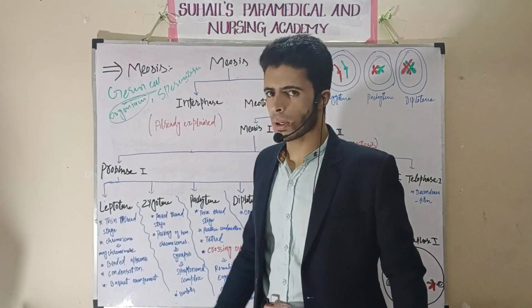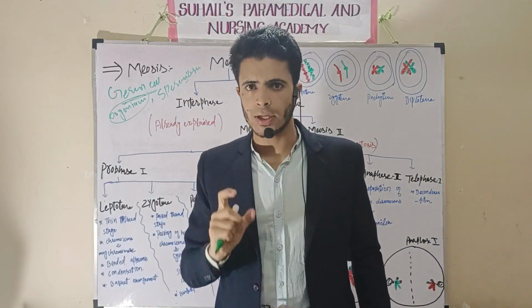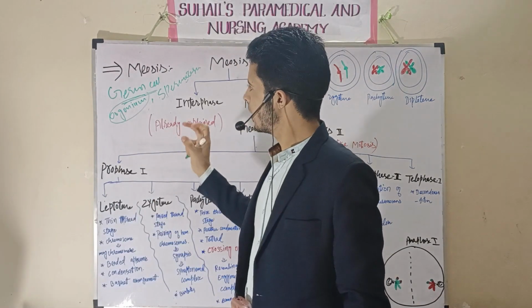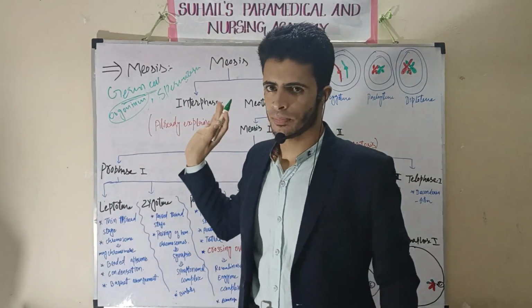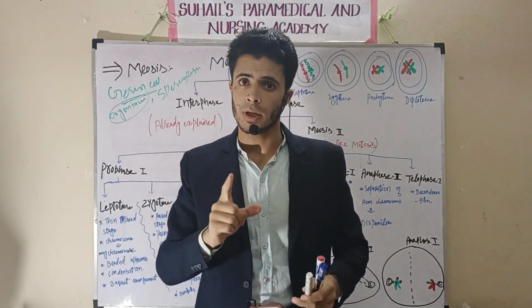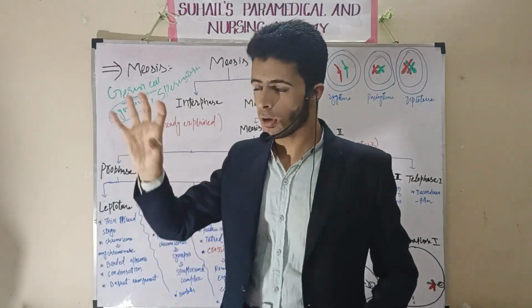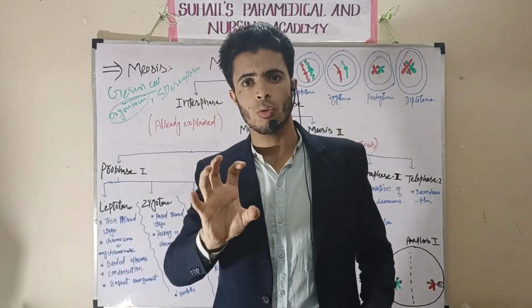So the oogonium and spermatogonium enter into a special kind of division. That cell cycle division is called meiosis. It is meiosis that is shown by the germ cells. Remember, this meiosis is responsible for the formation of sperm and the formation of ovum.